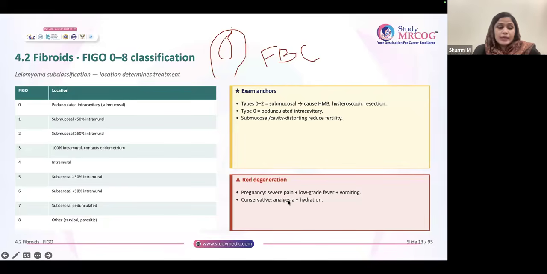Another important area in fibroid is red degeneration, which generally occurs in pregnancy. So if a pregnant patient comes with pain, low-grade fever, vomiting, and she has a big fibroid, generally it turns out to be red degeneration. And how will you manage? You will admit the patient, it is going to be conservative basically. You will give analgesic, you will hydrate well, and after a few days it will settle.